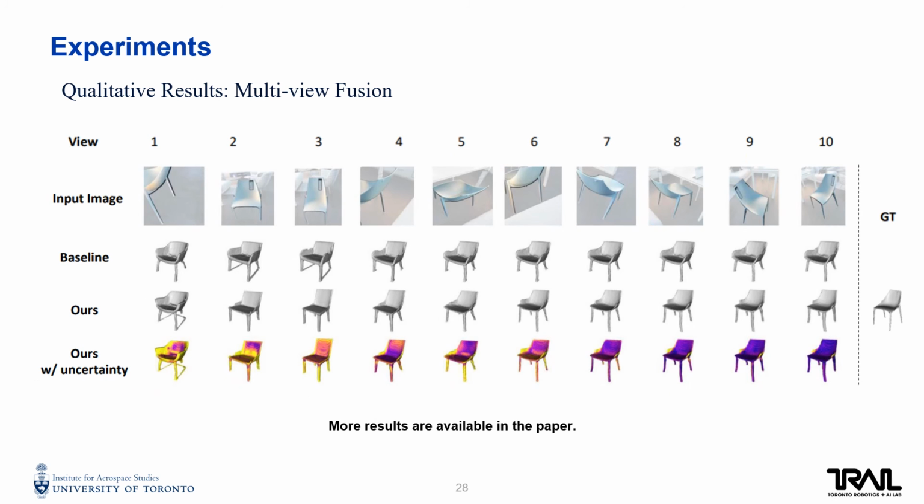Here is another example. The first observation is highly occluded and has high uncertainty. With more views, the result improves gradually. There are more results available in the paper.